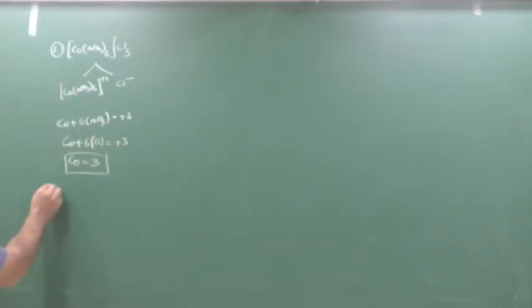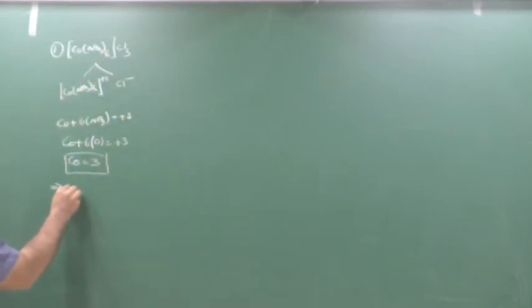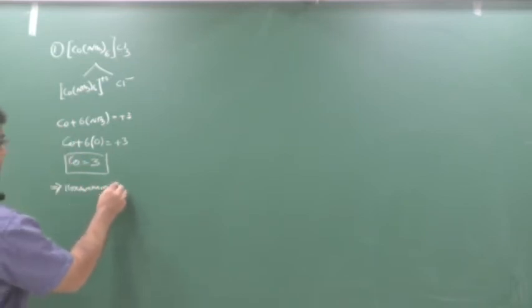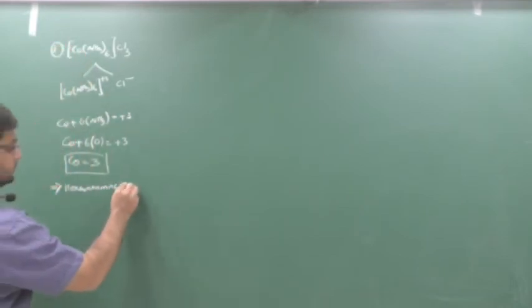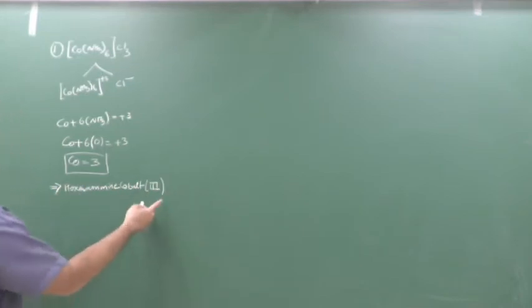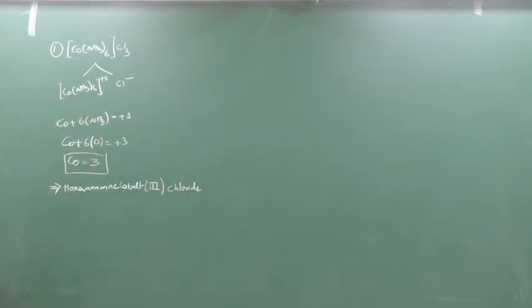The name will be, here I am writing the name. First you should speak the cation, then the anion. So here hexa, now ammonia means ammine, double M, hexaammine. Now the metal is in the positive complex, so as it is, cobalt, oxidation number 3. Yes or no? So the cation is over. Now leave a space, chloride. So this will be your name. Clear? Hexaamminecobalt(III) chloride. This we have done, I hope. Can I go for the second?